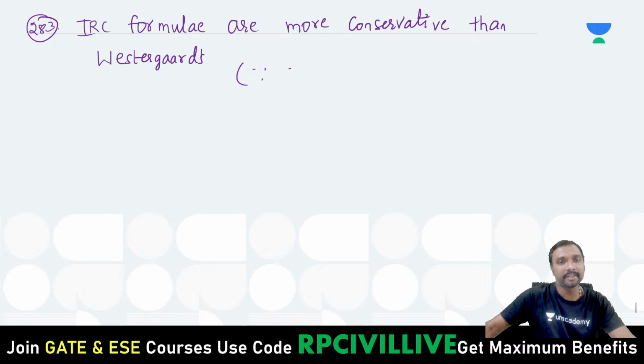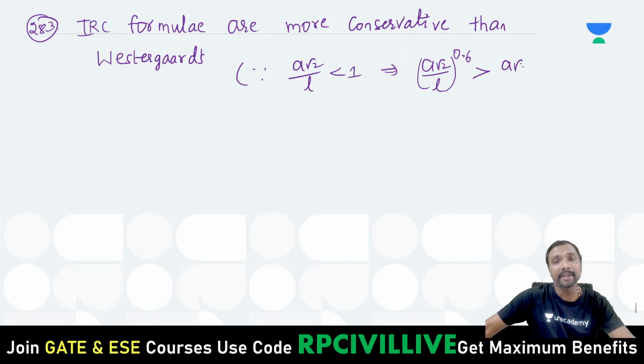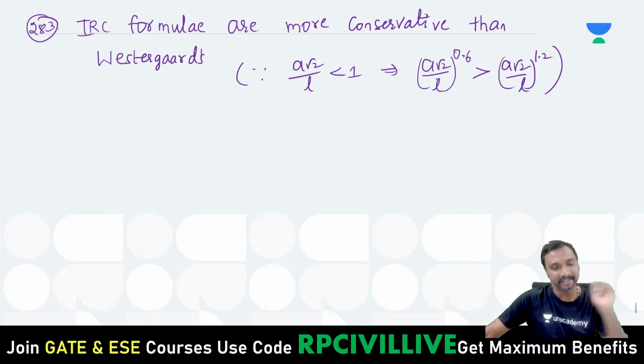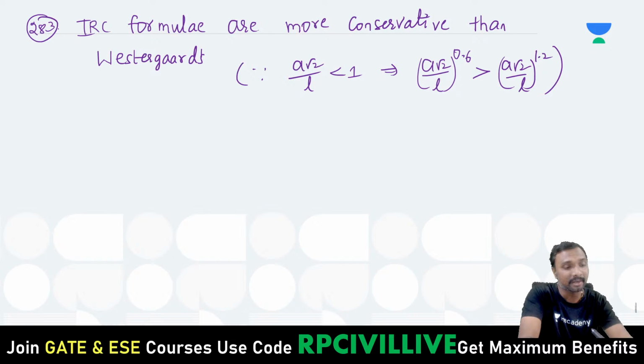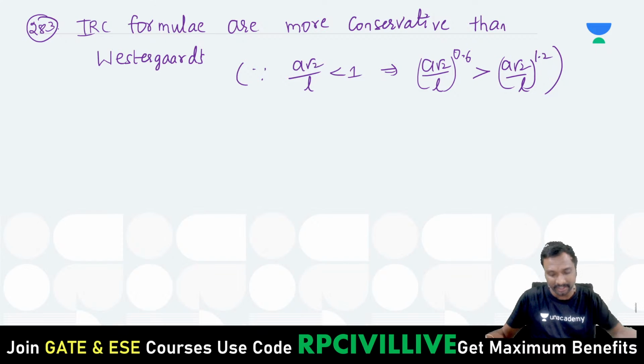Why is it like that? Since a root 2 by L is lesser than 1, and whenever any value is lesser than 1, its lesser power will have a higher value compared to its higher power. So (a root 2 by L) power 0.6 will be higher compared to power 1.2. That is the reason the IRC formula gives higher stress compared to Westergaard's formula.